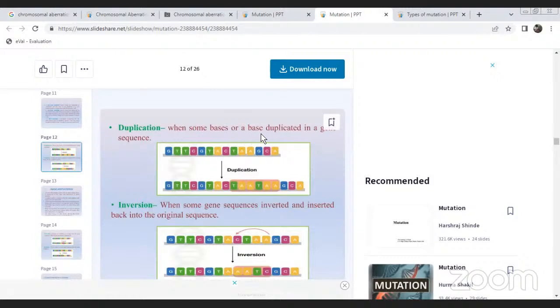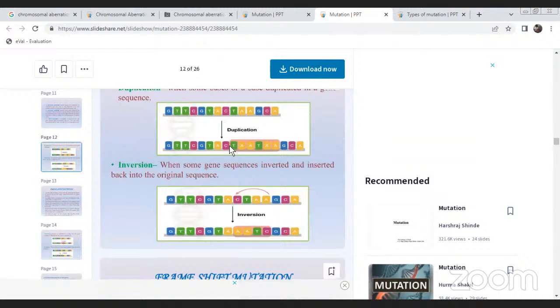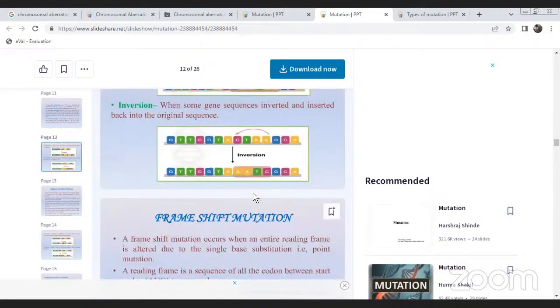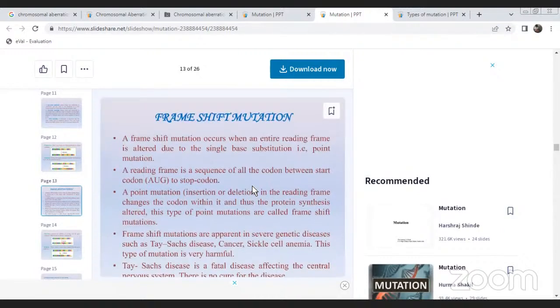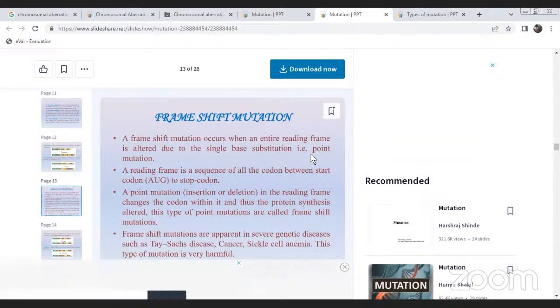Duplication, where some bases are duplicated in the sequence. Inversion, when some gene sequences are inverted and inserted back into the original sequence. There is also the frame shift mutation. A frame shift mutation occurs when the entire reading frame is altered due to a single base substitution.